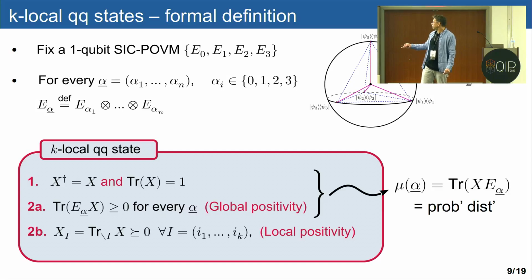And you can convince yourself that the first 2 conditions actually define a probability distribution. If we measure our operator using this POVM basis, we get a set of numbers which, because of the first 2 conditions, give us a probability distribution. And because it is information complete, there is a one-to-one connection between probability distributions and this type of operator. So I will talk interchangeably about these 2 concepts.